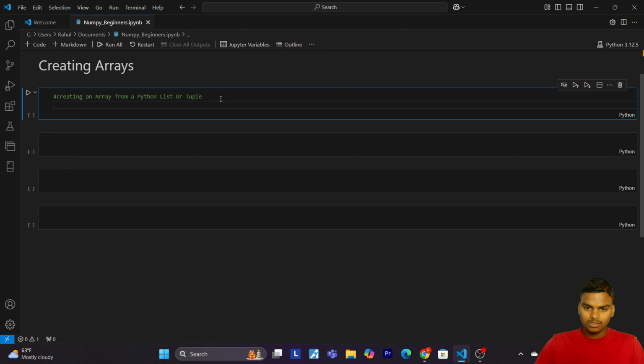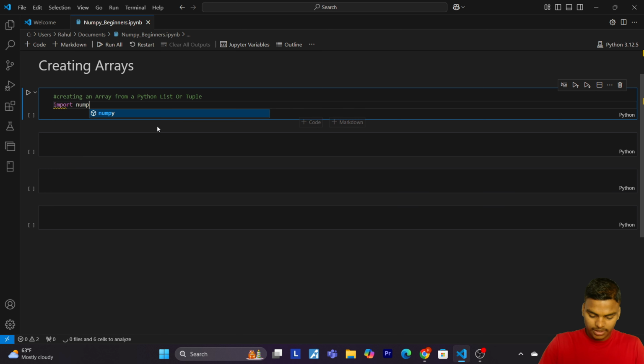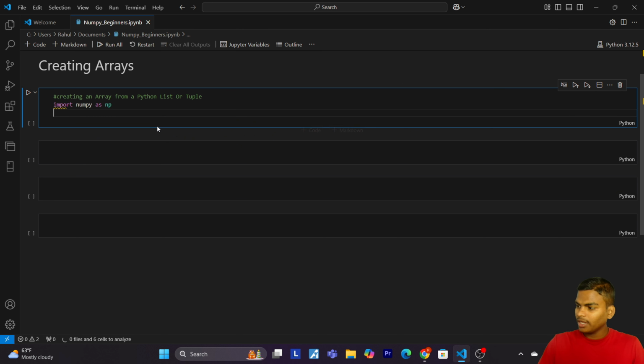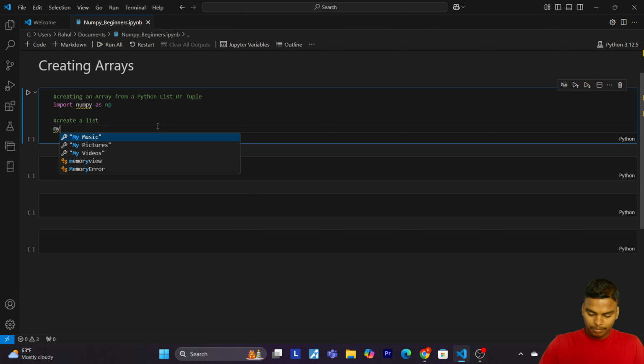So now let's create. The simplest way to create a NumPy array is by converting a Python list or tuple into an array. Let's see how this works. First of all, let's import NumPy as np. Then after, let's create a list called mylist.